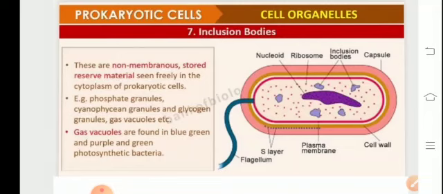So in this module, we basically discussed the cellular components present in the prokaryotic cells. We discussed the pili, the fimbriae, the inclusion bodies, and talked about the ribosomes. Hopefully, you must have garnered all the concepts related to prokaryotic cells very thoroughly.